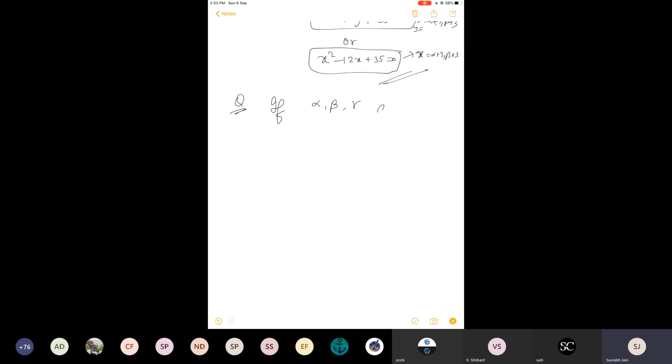Suppose we have this question: if alpha, beta, gamma are roots of the equation x cube plus 3x square plus 3x plus 1 equals 0, then find the equation whose roots are 1 upon alpha plus 2, 1 upon beta plus 2, 1 upon gamma plus 2.